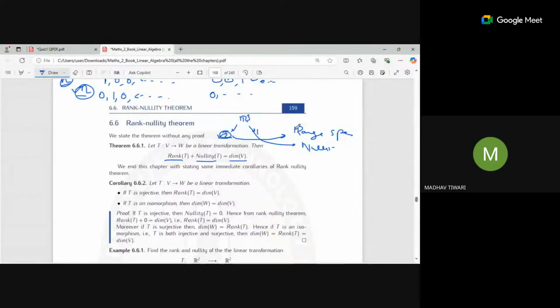If I add these two things, I will get the dimension of R3. So nullity is the kernel space, right?